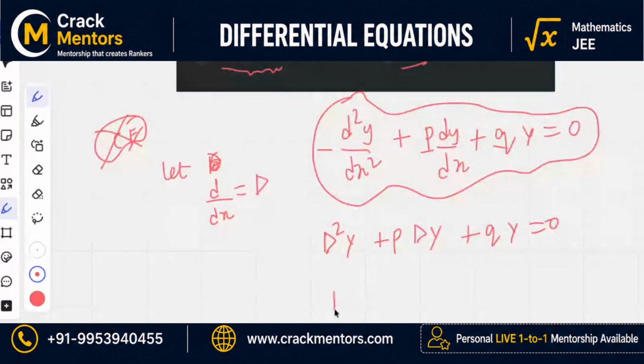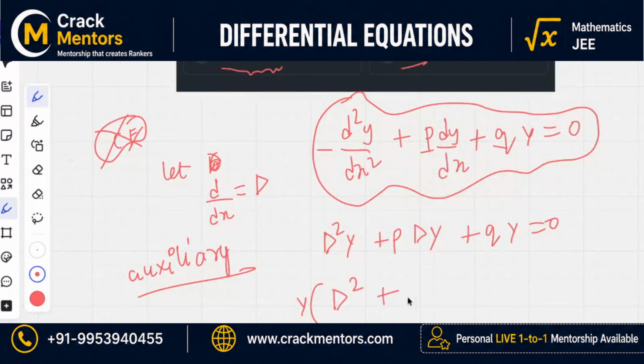So are you getting the auxiliary equation? Is the spelling of auxiliary correct? No, but it's okay. It's correct.